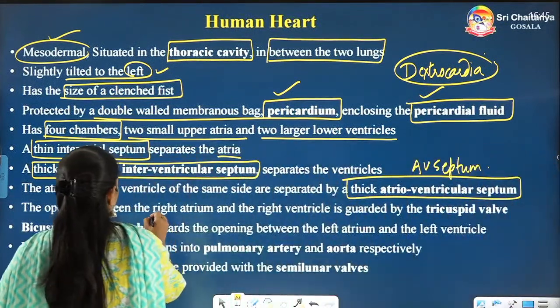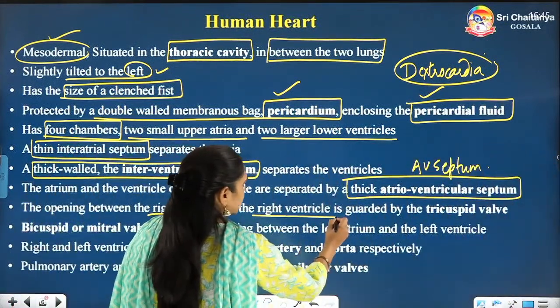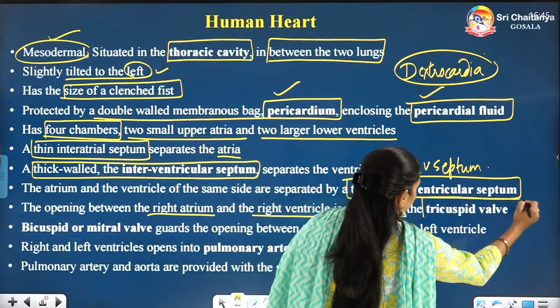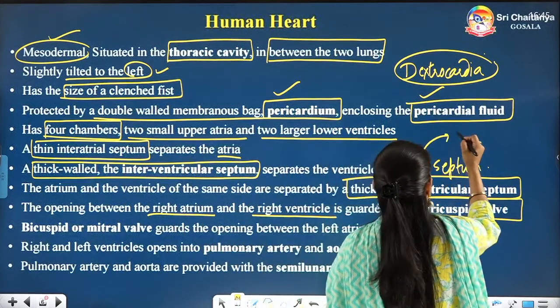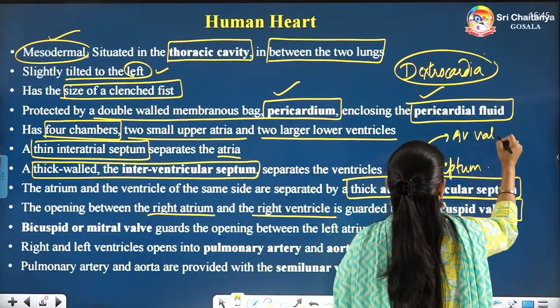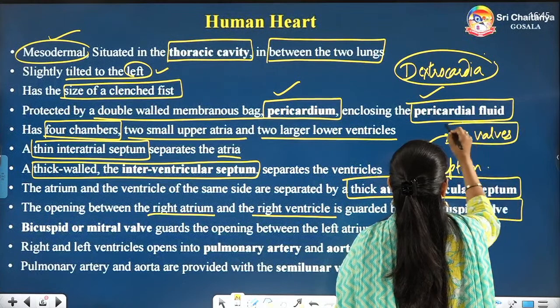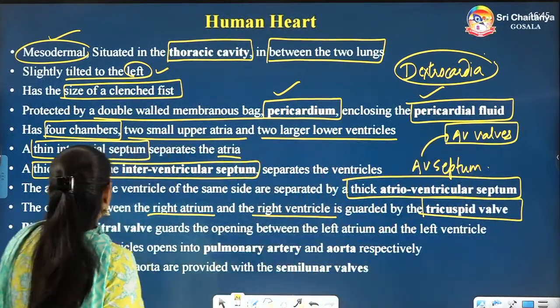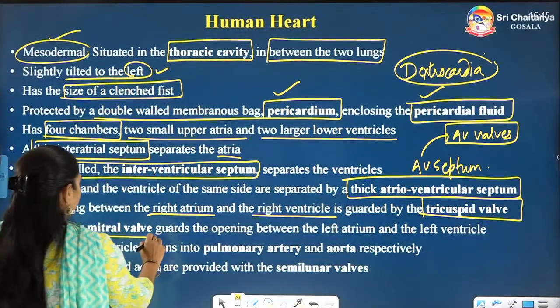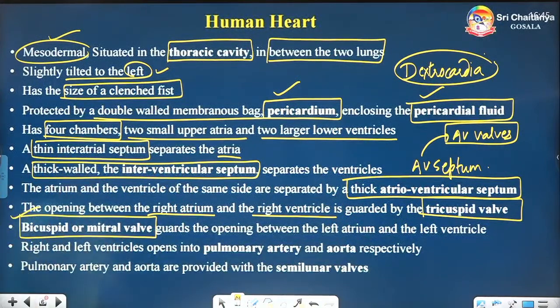The opening between the right atrium and right ventricle is guarded by which valve? Tricuspid valve. So I have told you in the AV septum only AV valves are present. There are 2 AV valves. One is on the right side, the tricuspid, and one is on the left side, the bicuspid or mitral valve.